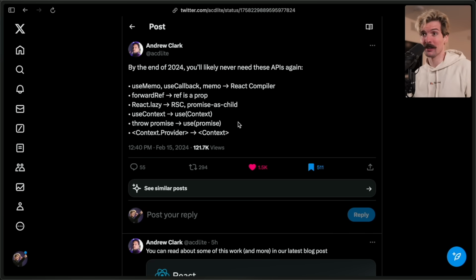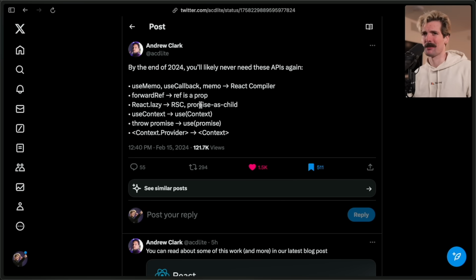Why is all of this going to change? Well, first and foremost, it's important to know none of this has to change. You can continue using things the way you currently use them, and even in new React versions, you're going to be fine. I don't think they have any intention to deprecate the existing functionality at any point. You just won't necessarily need the things on the left side here in the future.